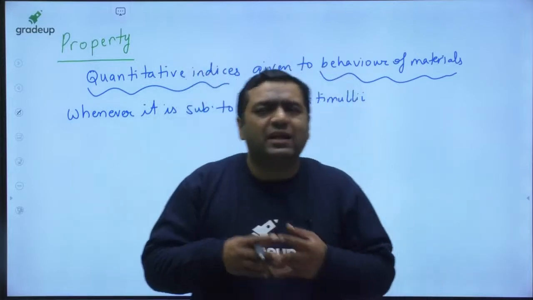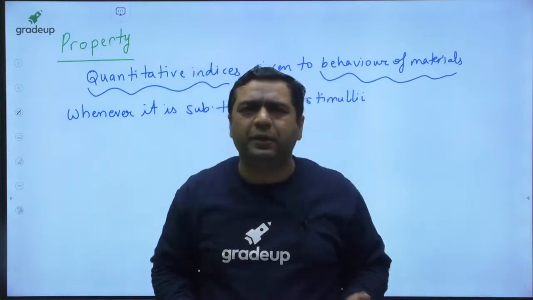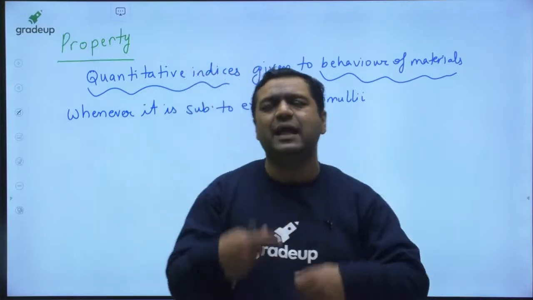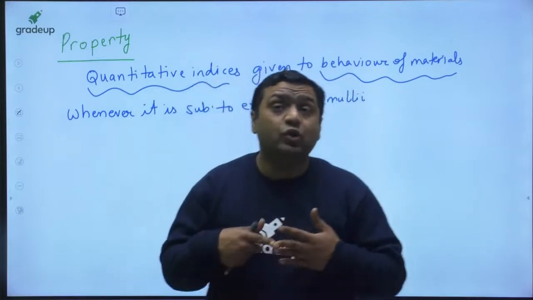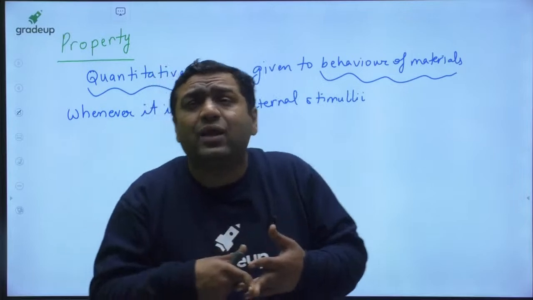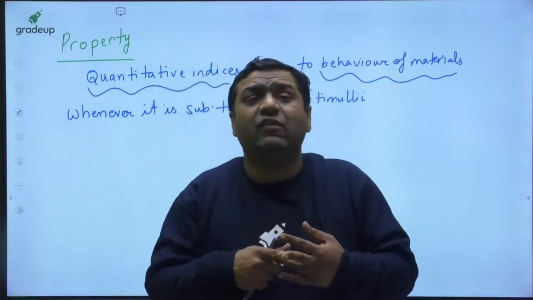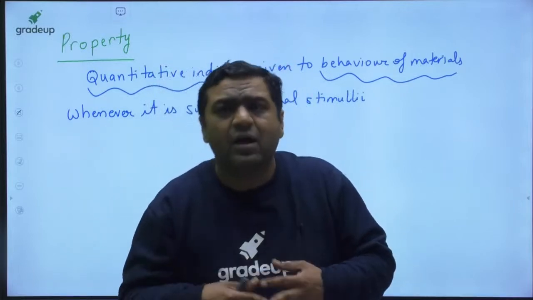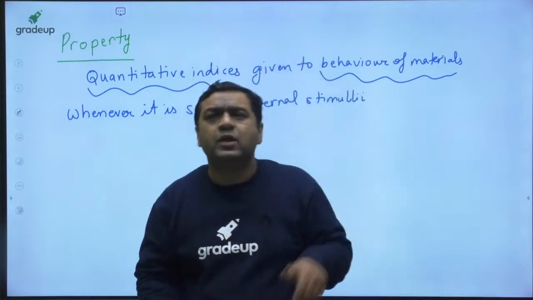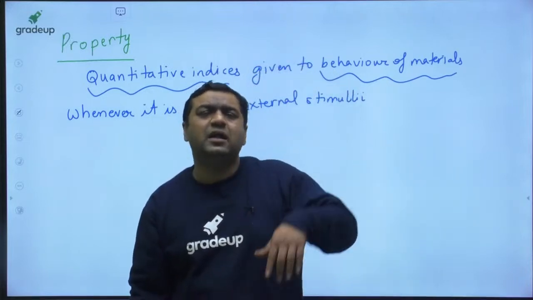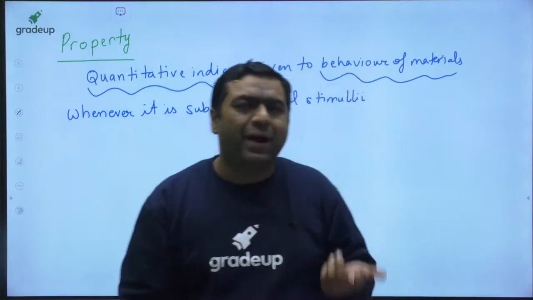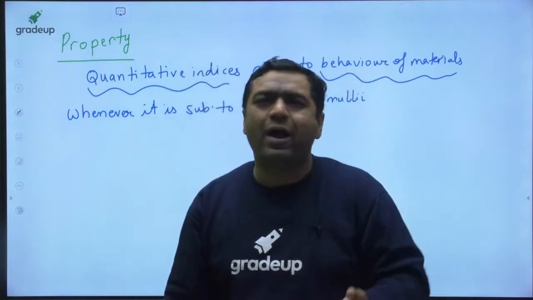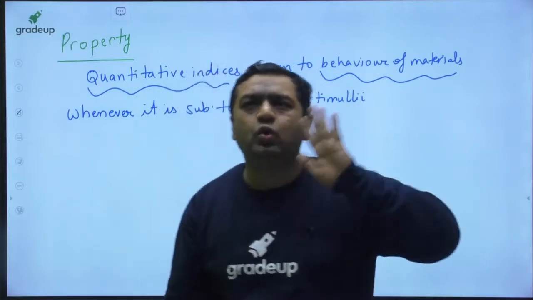Even, my dear, let us say your parents know about your behavior, let us say some of you get angry very soon. So your parents know that fact that you become angry soon. How do they know that fact? They know it from your behavior under different conditions. They have seen your behavior towards the conditions. By looking at that, they came to the point that you become angry very soon.